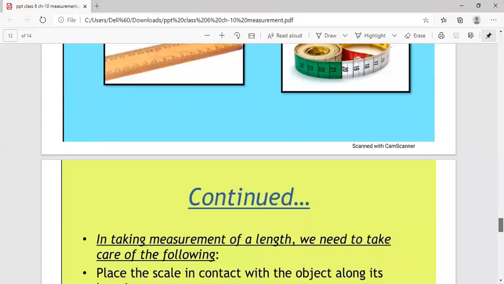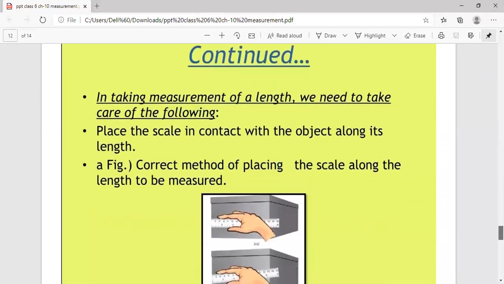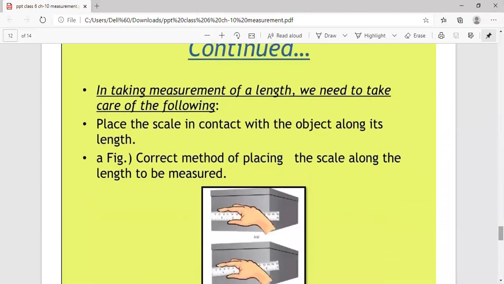Next, we have to take a few precautions also. If we have to measure length using a scale, then a few precautions are to be kept in mind. First of all, place the scale in contact with the object along its length. As shown in the figure, we have to place the scale in contact with the object, not away from the object.